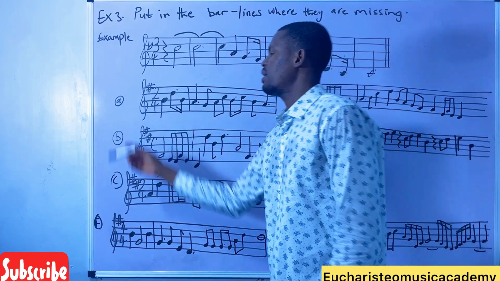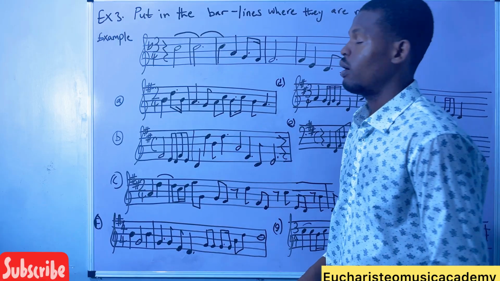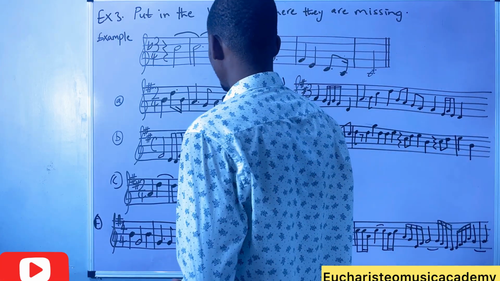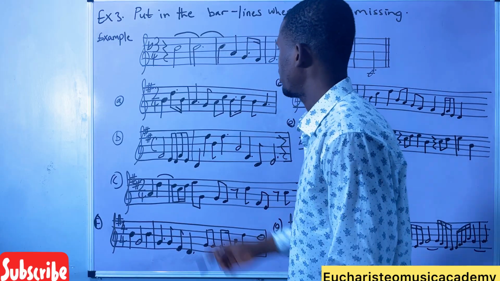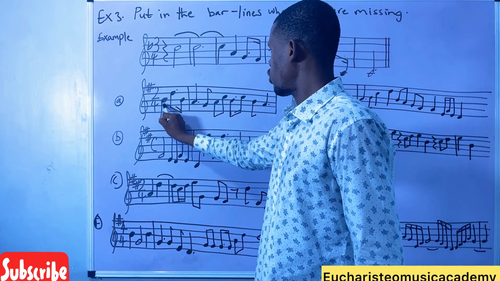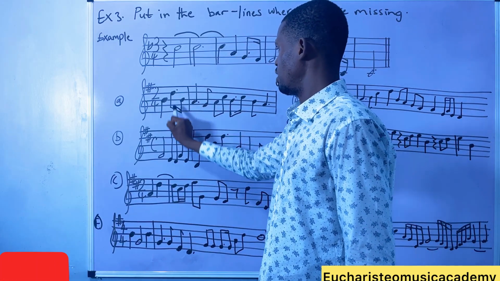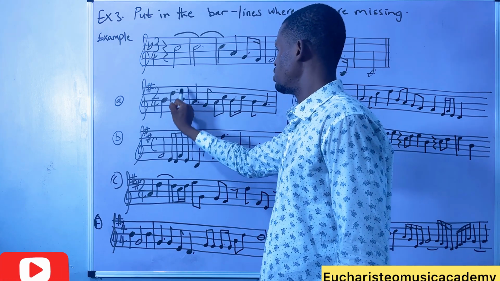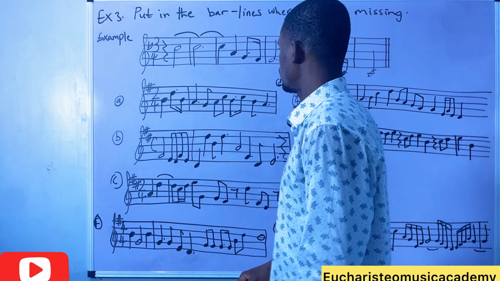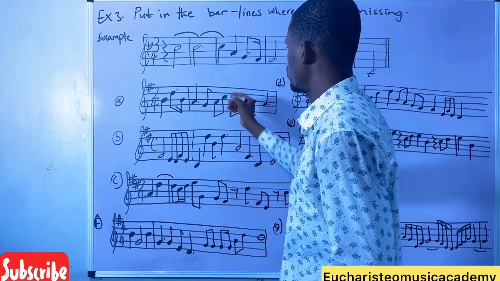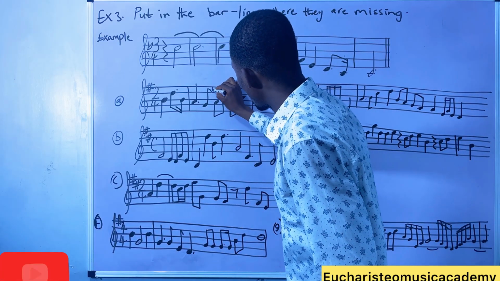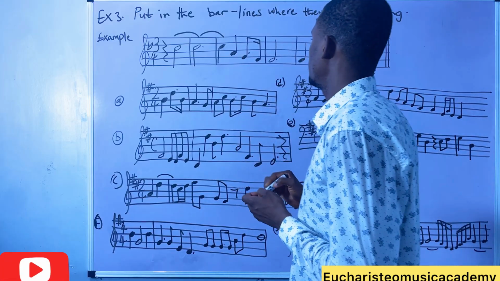Now let's go to this one. A. First class work, 2/4 time. Where are we going to put our bar line? Okay, they've done this first part for us. The crotchet is 1, and everything here is 1 beat, so this is 2/4 already. This is 1.5 plus half, that's 2. Put our bar line here.